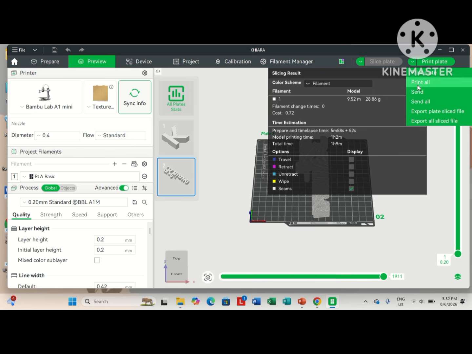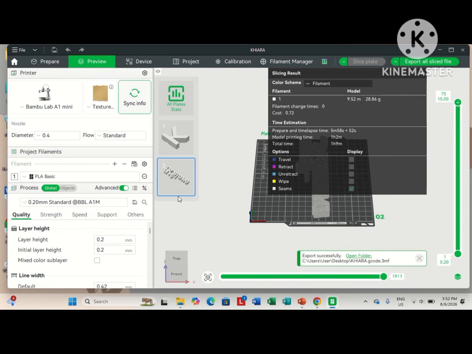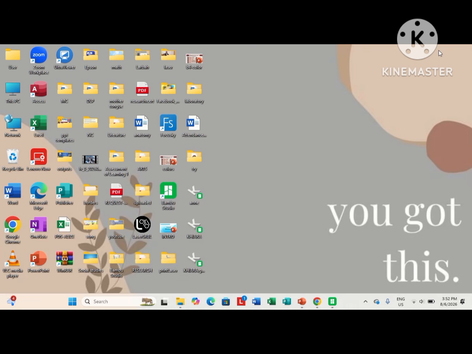And when everything is ready, click Export All. Then save the file with your preferred file name. Save it. And finally, copy the file to an SD card, and your file is now ready for 3D printing.